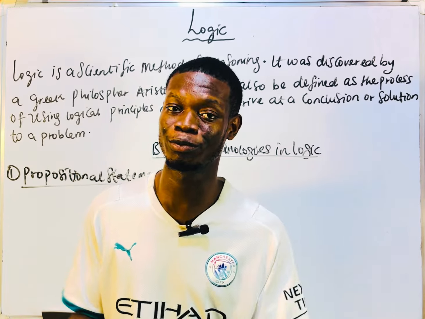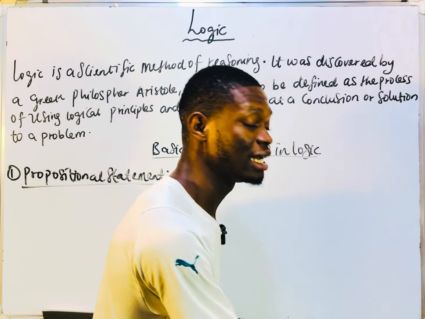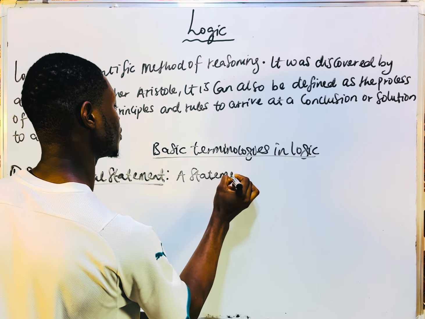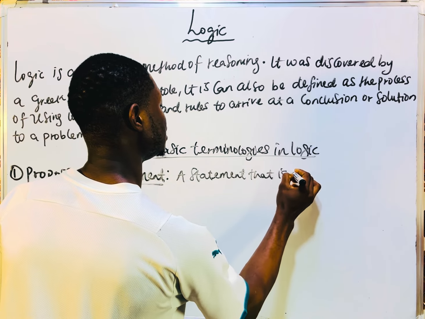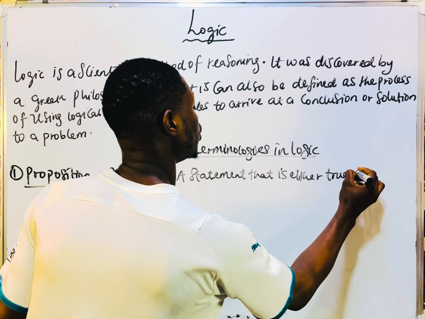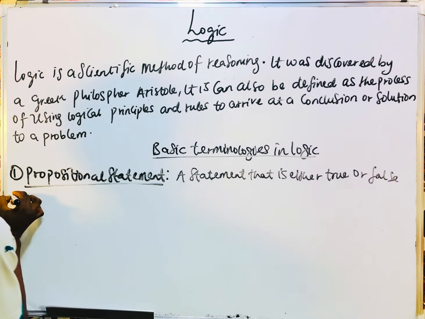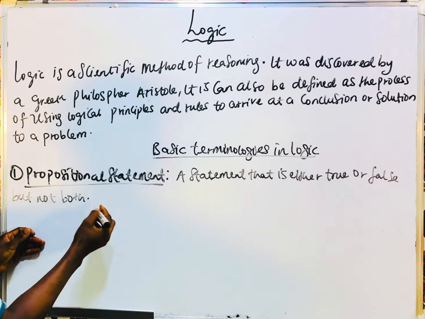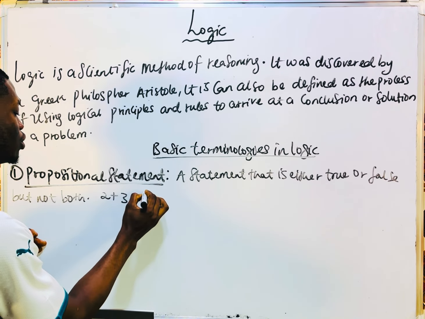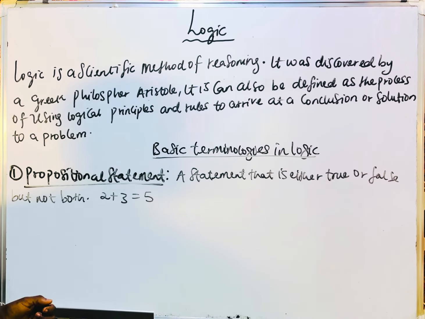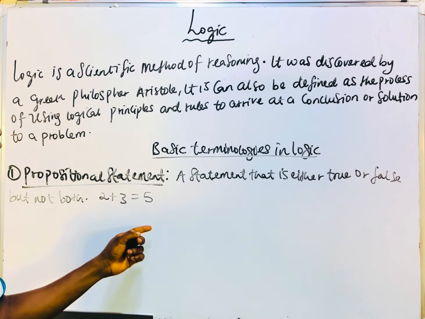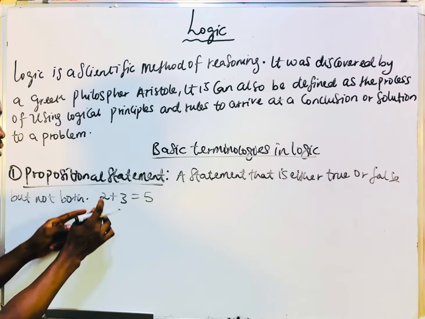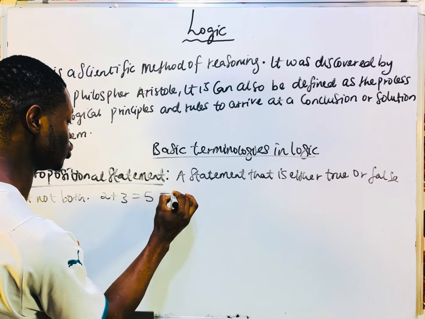So anytime you hear about proposition, it's just trying to tell us about statements that are either true or false. Example, I will tell you that 2 plus 3 is 5. You know that this is a statement. Remember that 'what is 2 plus 3?' is not the same thing as '2 plus 3 is 5'. That one is a question. So this one is a statement: 2 plus 3 is equal to 5, which is true.